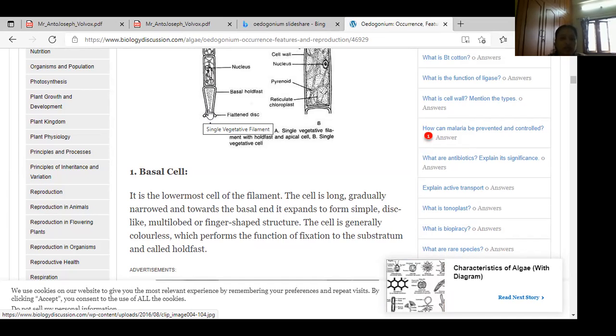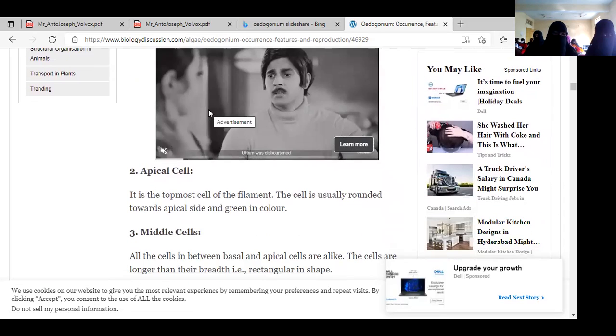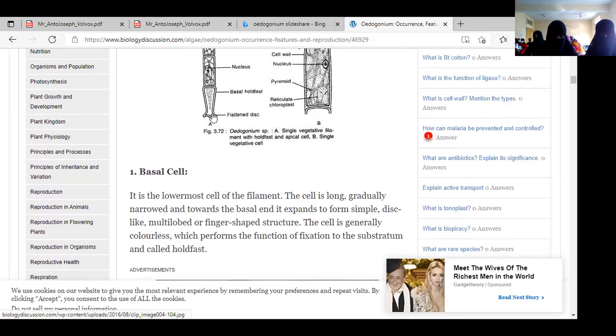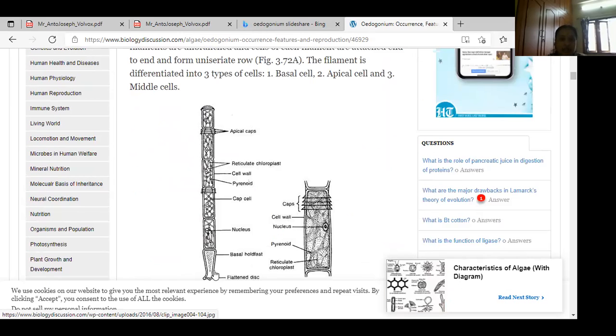Okay, did you understand the basal cell? Ma'am, explain again. Again, I will explain. There are three cells. One is the basal cell, the second is the apical cell. This is the basal part, this is the apical cell, and in the middle part is the middle cell.